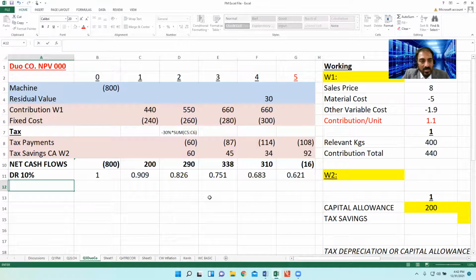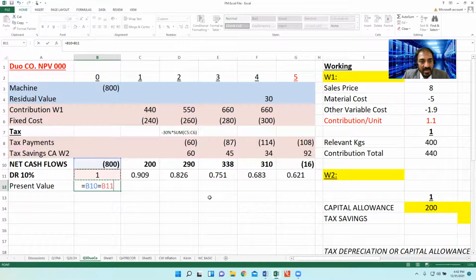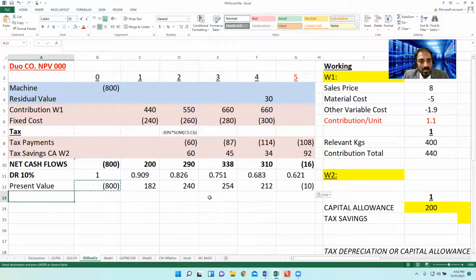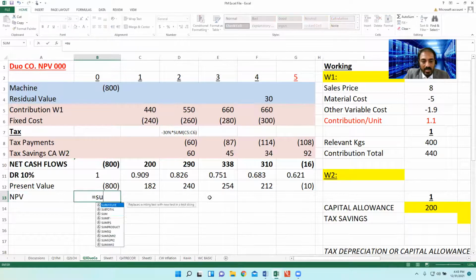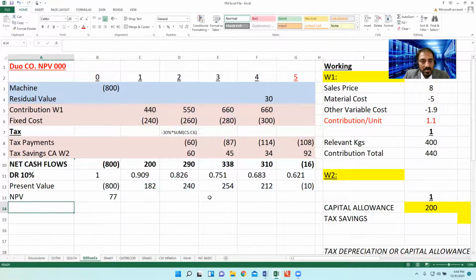And then the present value is equal to 800 multiplied by this. And then NPV is equal to sum, and the NPV becomes 77.